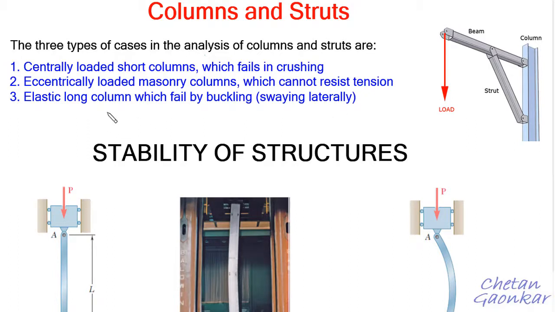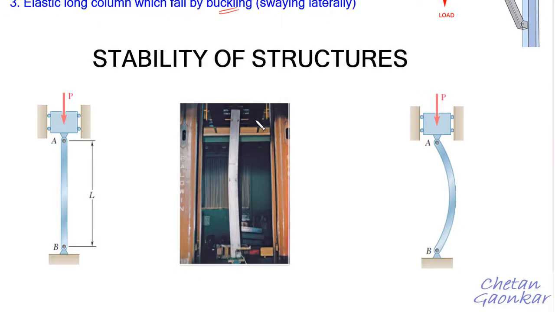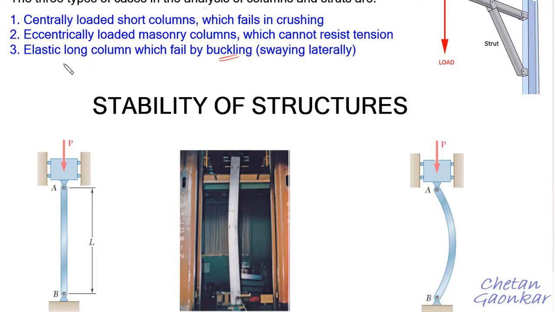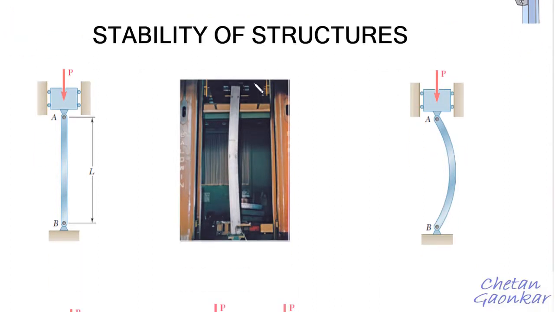Now let us finally come to the third case under this topic, columns and struts, that is, when elastic long columns fail under buckling. Let us see how to analyze this kind of column when they fail under this buckling load. To understand this, before actually studying how the column fails under buckling, let us first try to understand what is the stability of a structure. Look at this column.